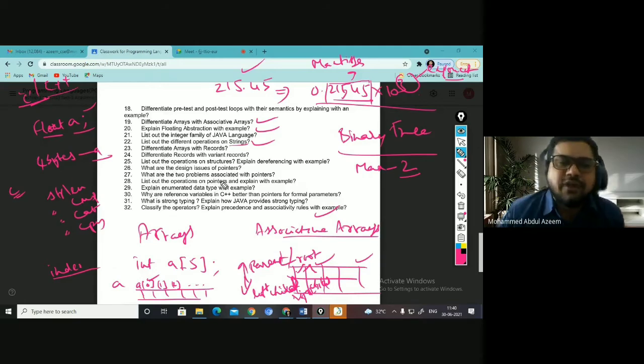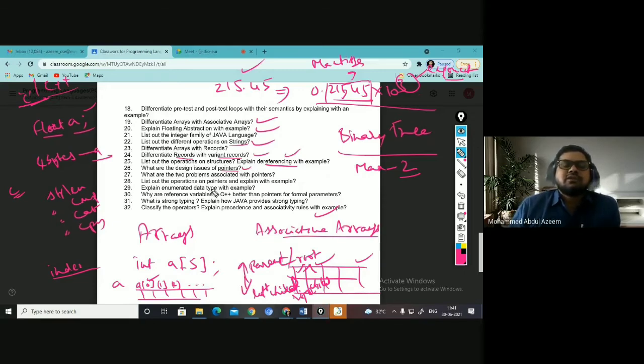Differentiate records from variant records. Records are very similar to your structures, and variant records are very similar to your union in C. You can take that example. List out the operations on structures. What kind of operations are performed on a structure? Accessing the members of the structure with the help of the membership operator. That is said to be the dereferencing operator only, right? Taking one example, he is asking you to demonstrate that dereferencing. Take one student structure and create a variable of the same and access its members with the help of this variable. And show.